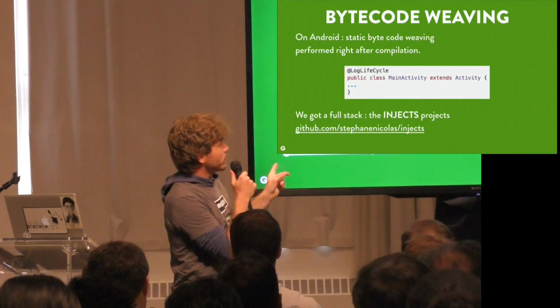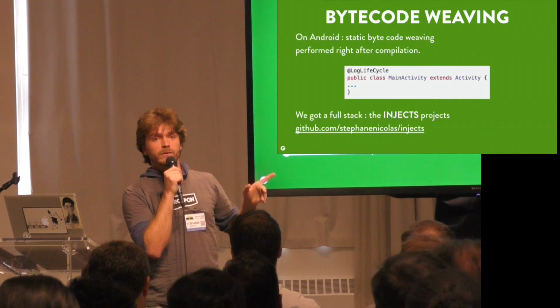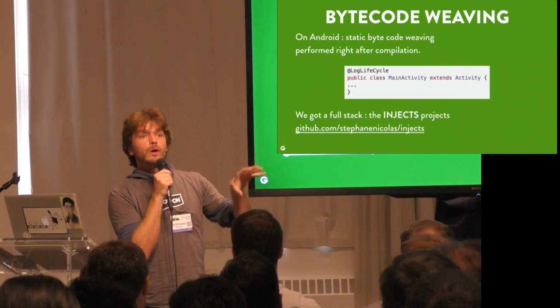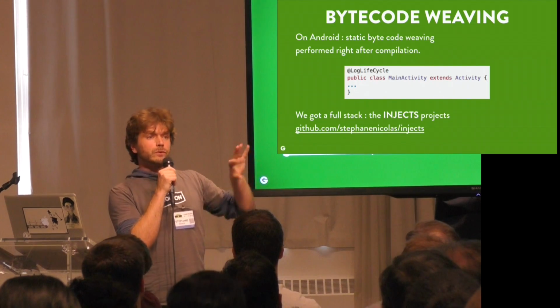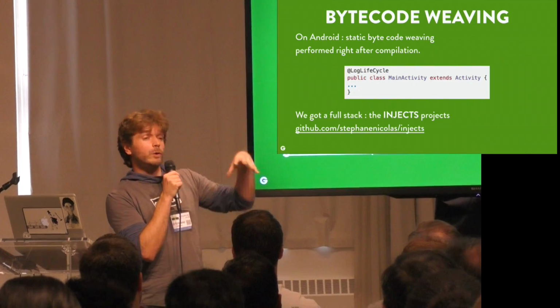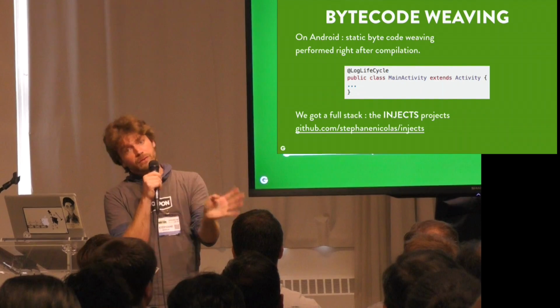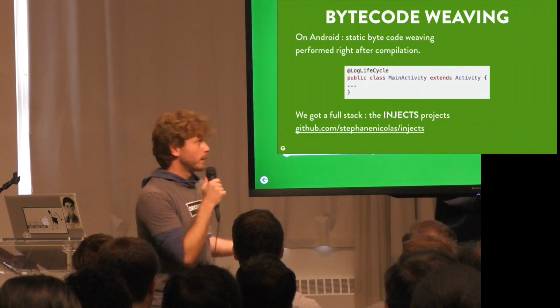So the only option left to manipulate the bytecode is static bytecode weaving. By this, we mean to change the bytecode right after the compilation. Javac is going to produce new bytecode files, .class files, and we are going to open those files and manipulate them directly and ship them into the DEX that's going into your APK, basically.